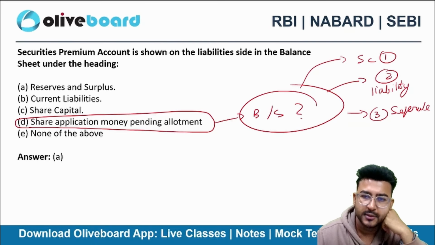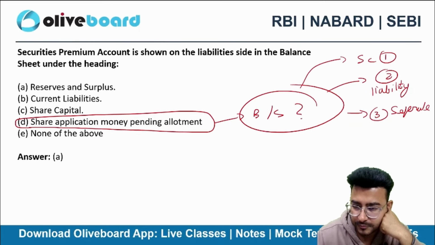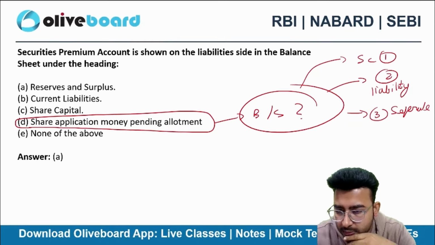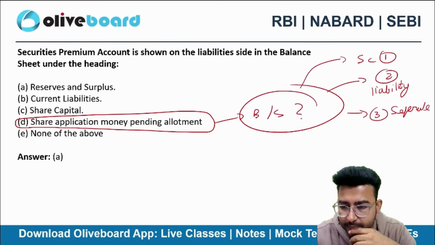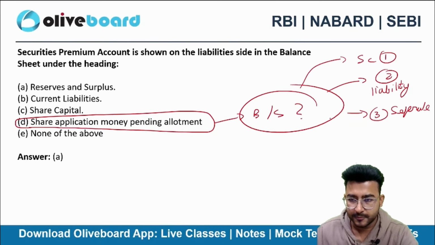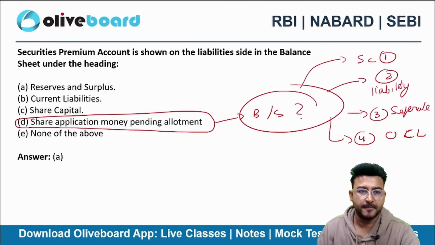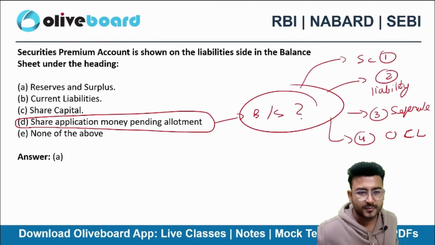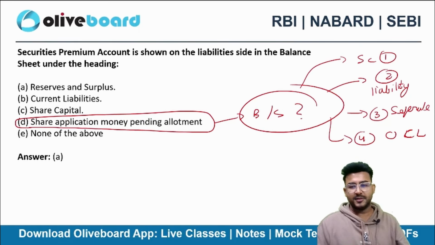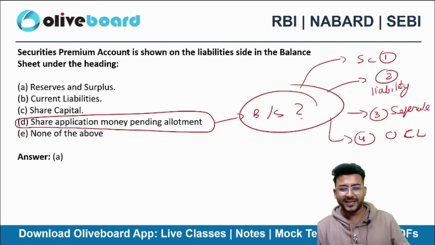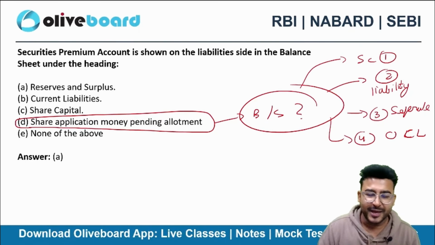Nancy, John, share capital. One more answer I can see. Liability side. Okay. Other current liabilities. Fourth option. Other current liabilities. So I can see a lot of confusion here. Let me tell you one thing.